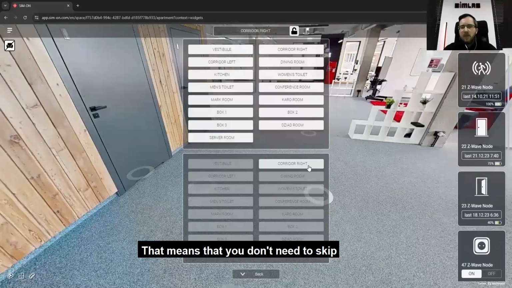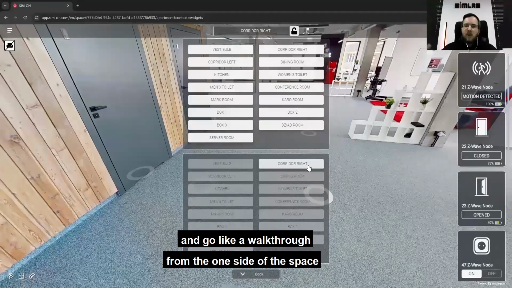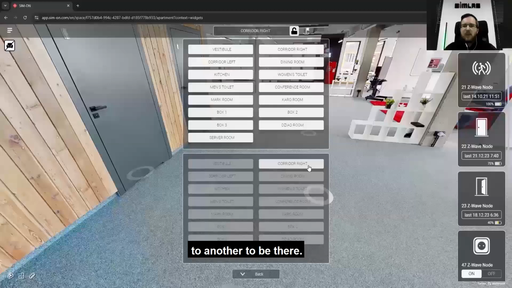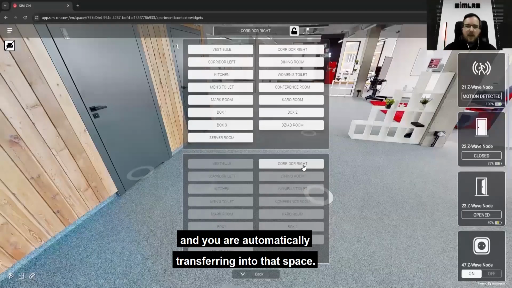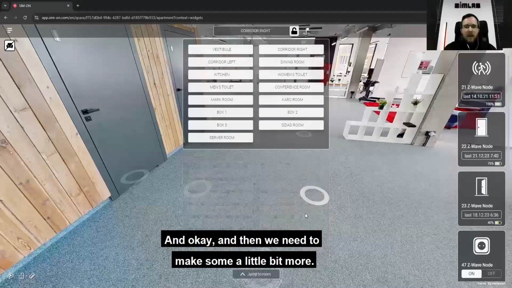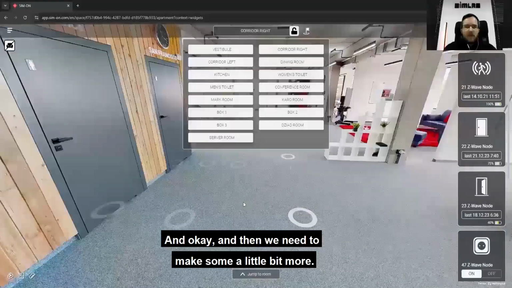That means that you don't need to go on a walkthrough from one side of the space to another to be there. With one click, you are automatically transferred into that space.